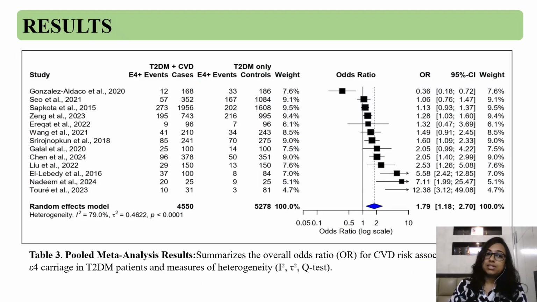Now coming to the results, our pooled data analysis clearly showed that people carrying the epsilon 4 variant showed a higher risk of developing cardiovascular complications if they had diabetes. We included 13 studies, as shown here, and it includes more than 4,500 cases and 5,200 controls. The odds ratio is 1.79, which is statistically significant.